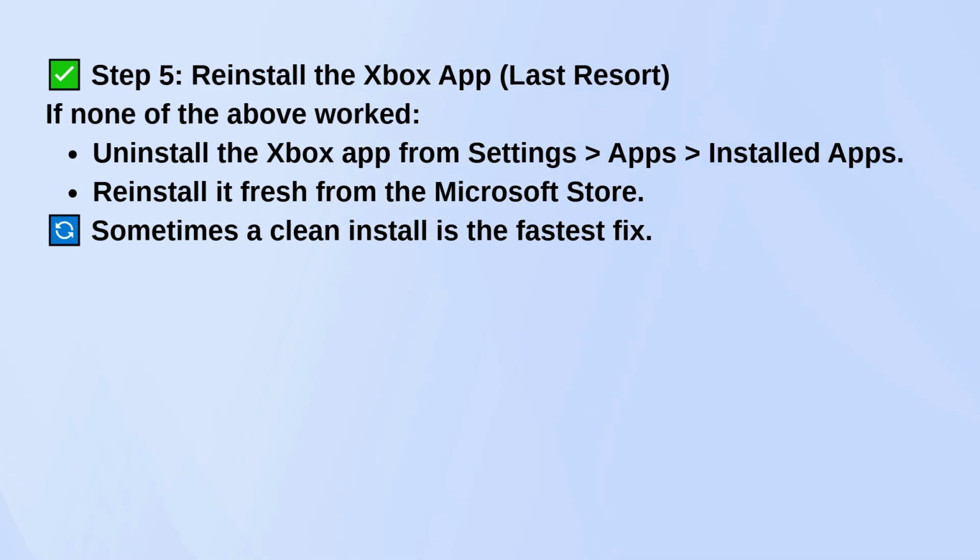After trying all of this, your download speeds should be way faster. If they're still slow, there might be an issue with Xbox services, so it's worth checking to see if they're having any outages.